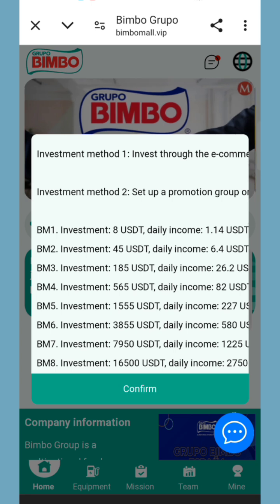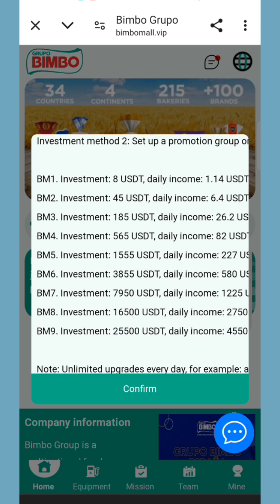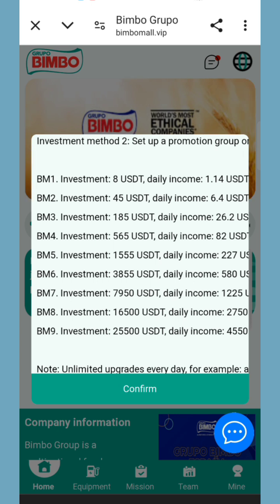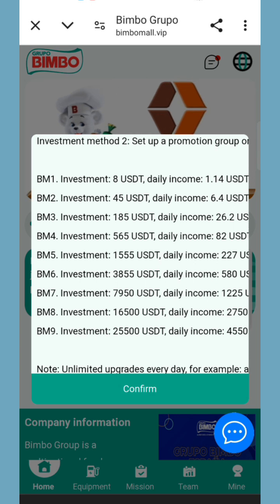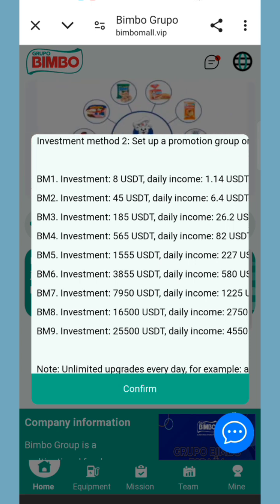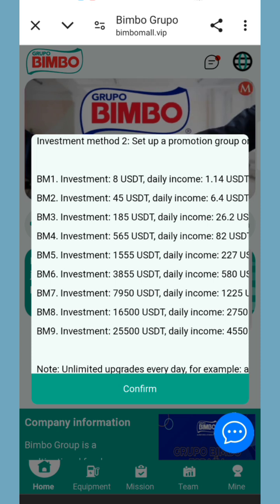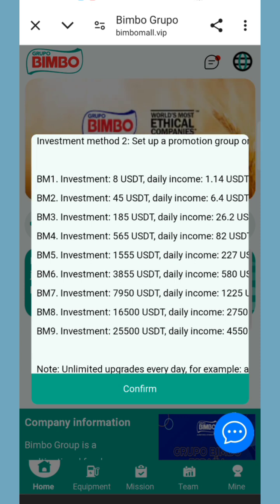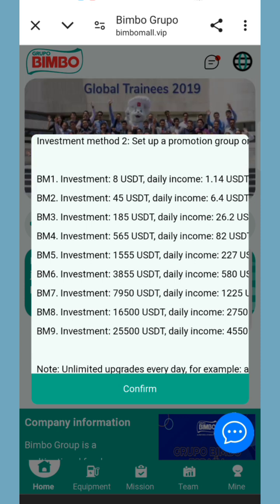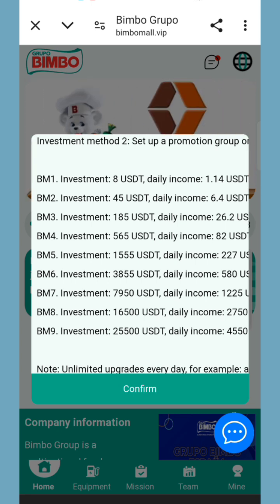You can see in the first VIP, if you invest 8 USDT, then you can daily earn 1.1 USDT commission. In the second VIP, if you deposit 45 USDT, you can daily earn 6.4 USDT commission. In the third VIP, if you deposit 185 USDT, you can daily withdraw 26.2 USDT commission. In the fourth VIP, if you deposit 565 USDT, you can daily withdraw approximately 82 USDT commission.